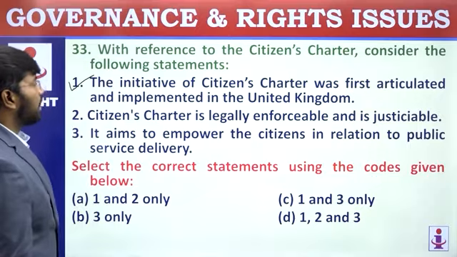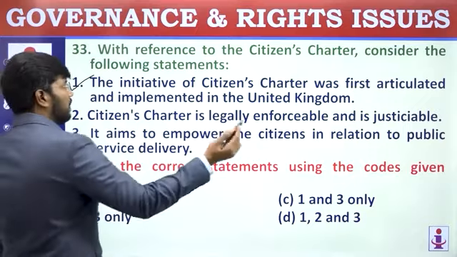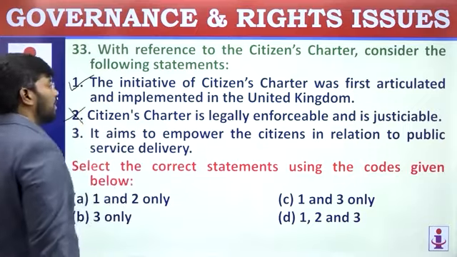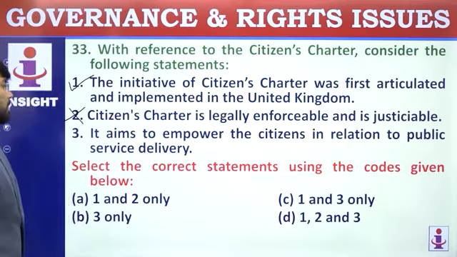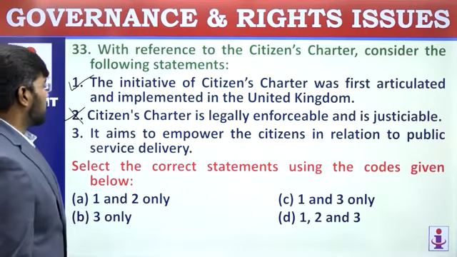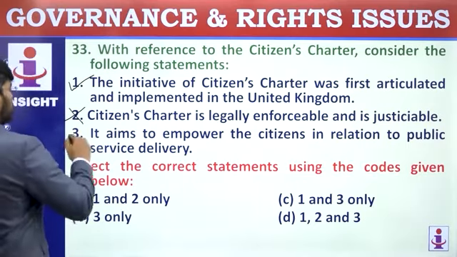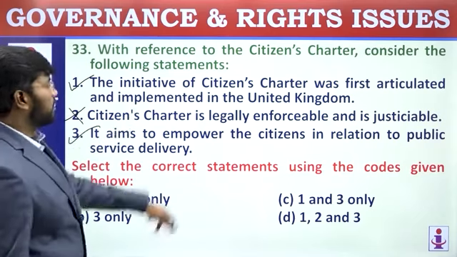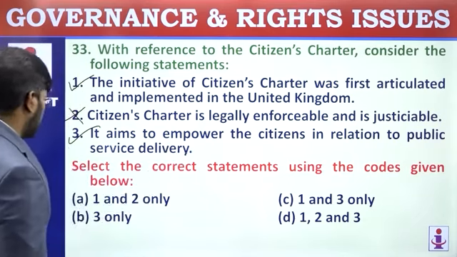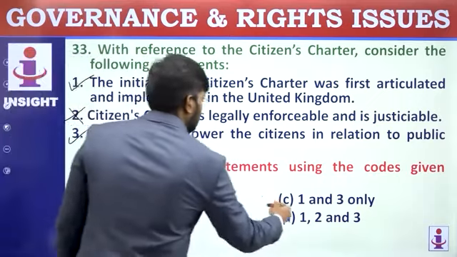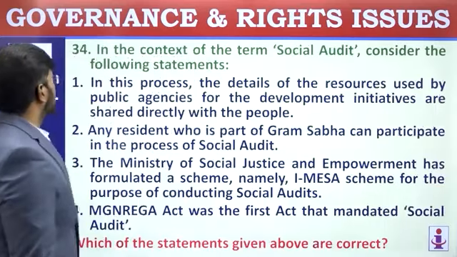Citizens Charter is legally enforceable and justiciable. No, it is not justiciable or legally enforceable. Go for the third statement. It aims to empower the citizens in relation to public service delivery. That's the idea. So third statement is correct. That's the idea of Citizens Charter, that 7-step model. So 1 and 3 are correct. We are asking for correct statements.